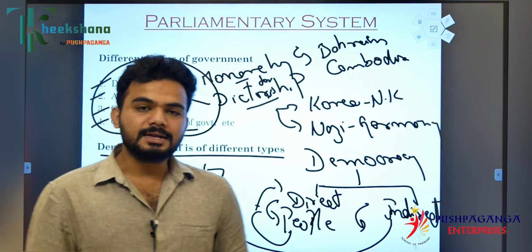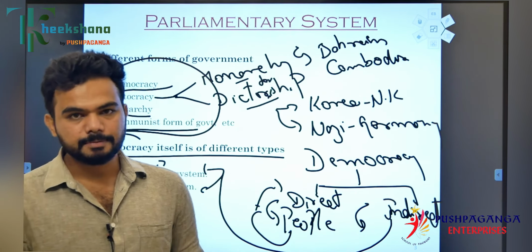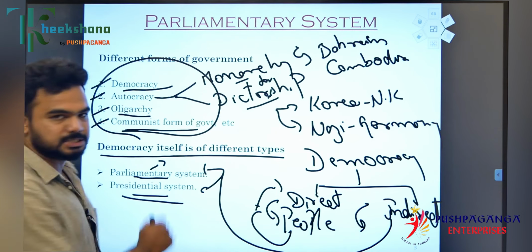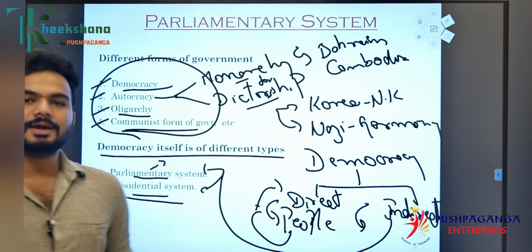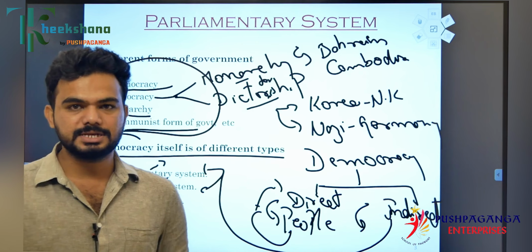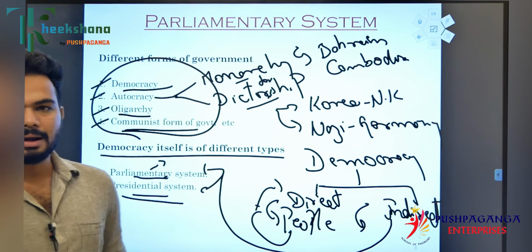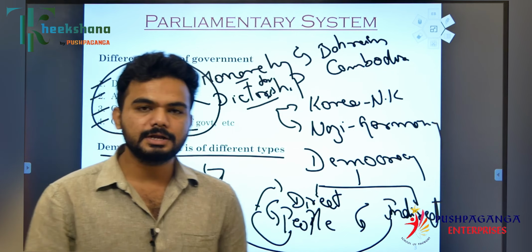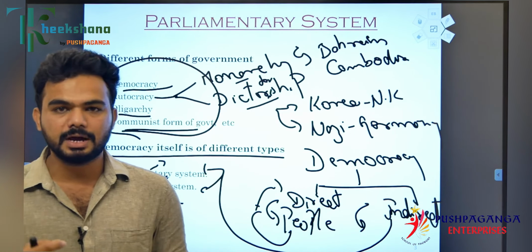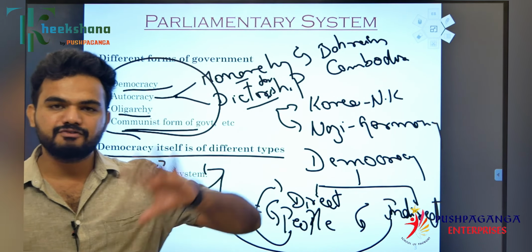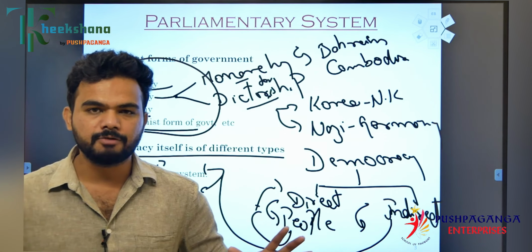the executive is collectively responsible to the legislature, whereas in the presidential system, the executive is not collectively responsible to the legislature. So what happens in the parliamentary system? The head of the parliament will be the head of the government. There will be a different head of the state and a different head of the parliament.